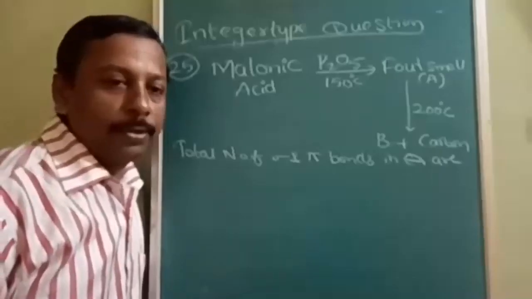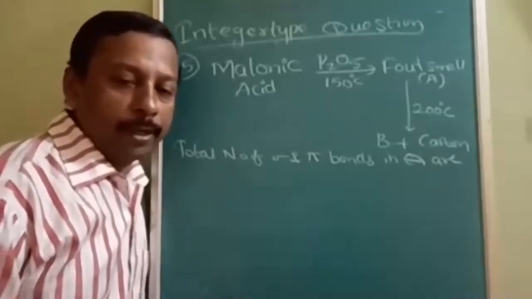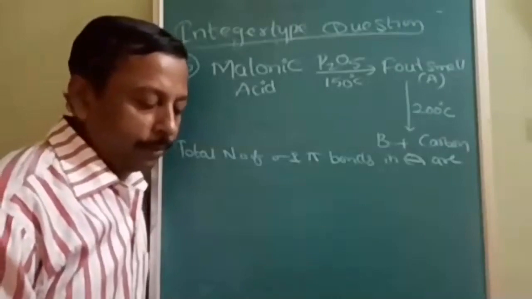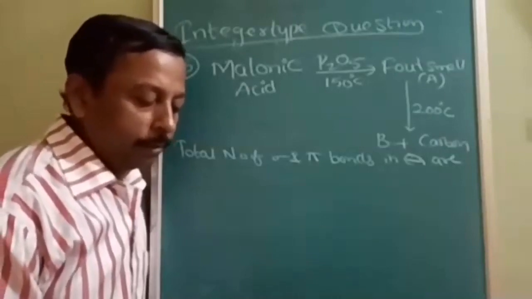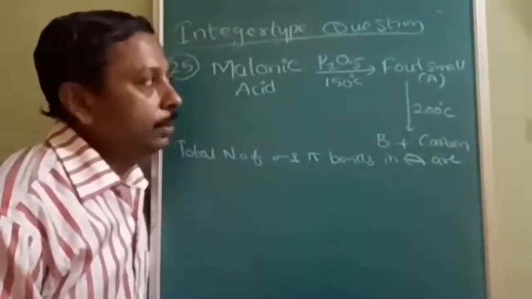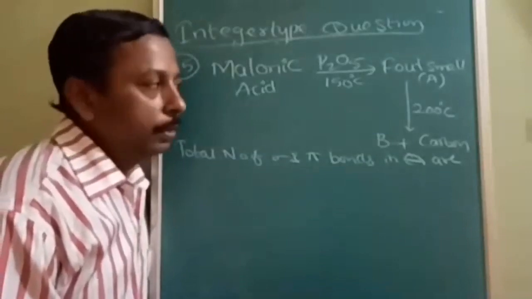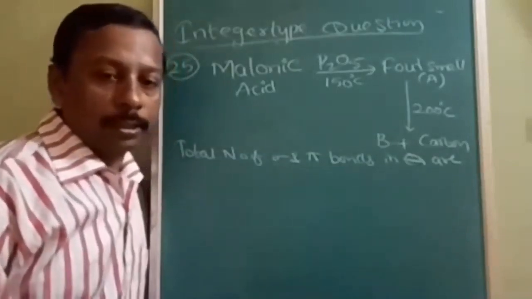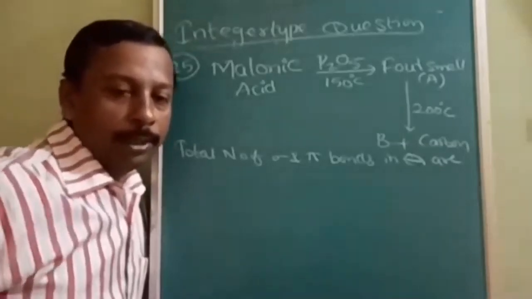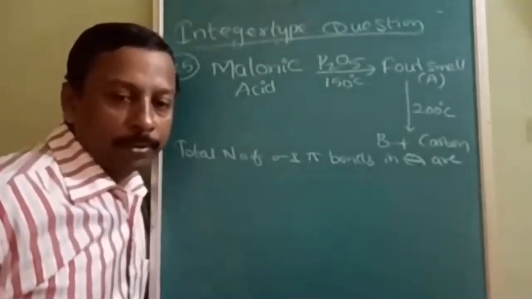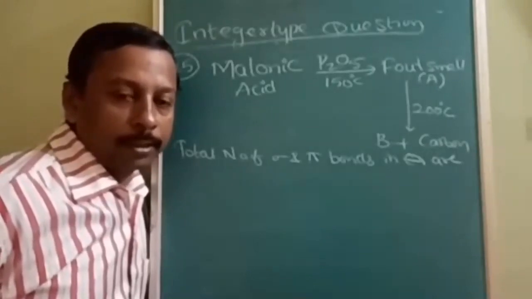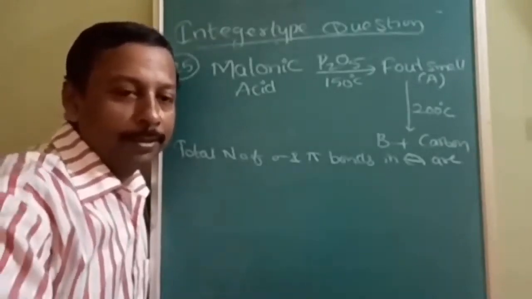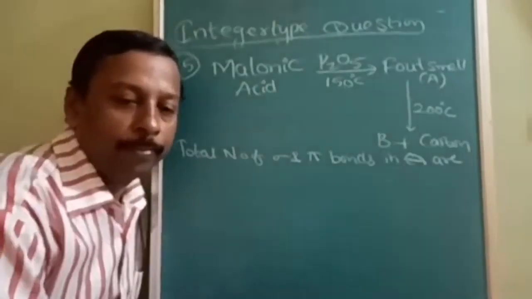Okay, next question: malonic acid when dehydrated with P2O5 at 150 degrees Celsius gives a foul-smelling compound A. A on further heating to 200 degrees Celsius converts into B and carbon. The question is what is A, and the number of sigma and pi bonds in total.